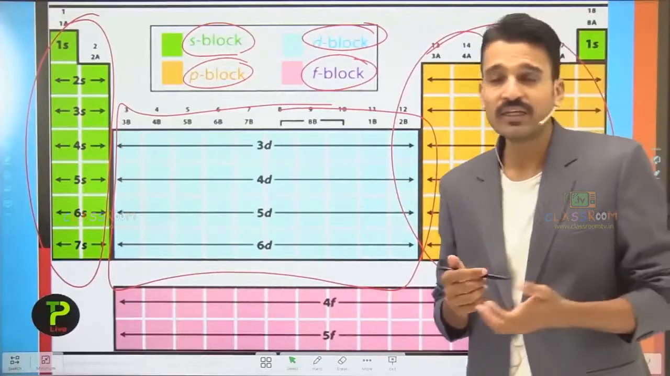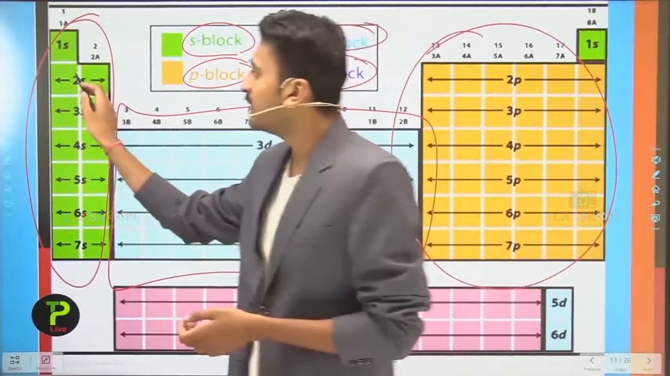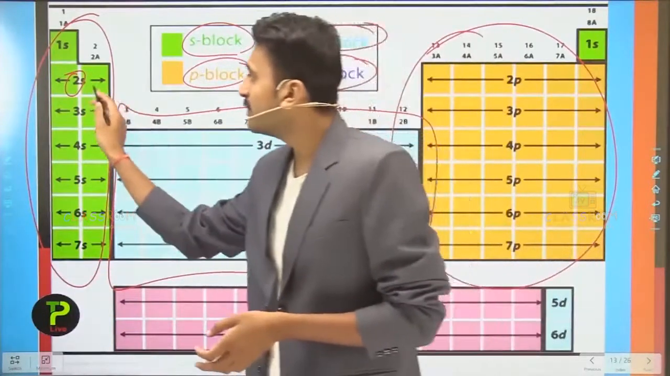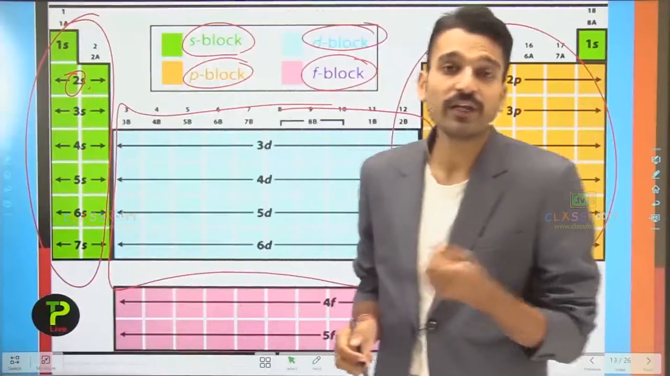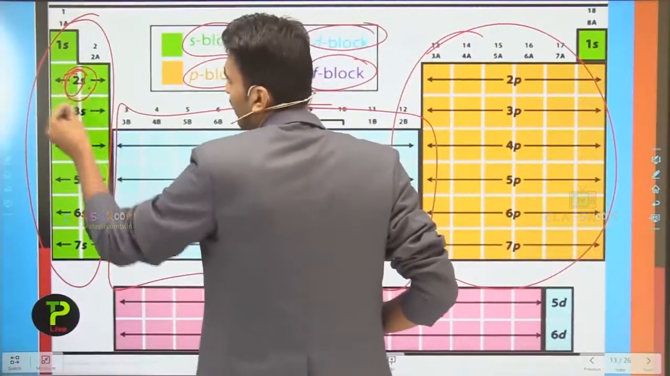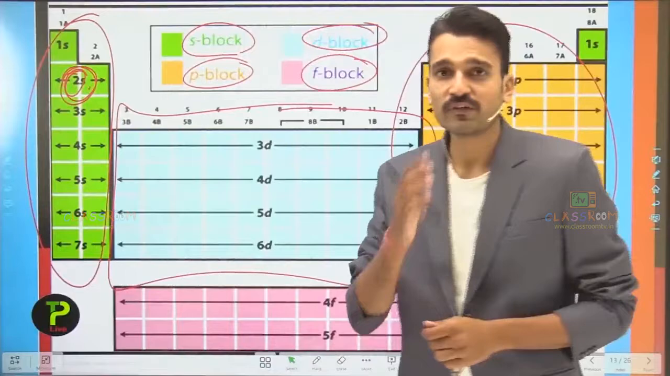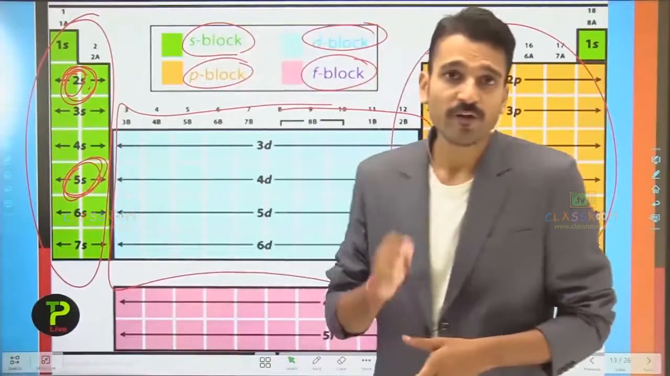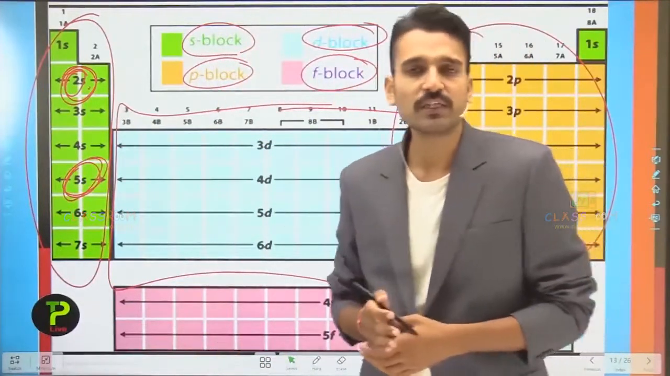So what does this mean? This simply means that the number represents the number of the shell, while the symbol represents the subshell. It means that 2s represents the s subshell of the second shell, while 5s represents the s subshell of the fifth shell, or the fifth energy level.